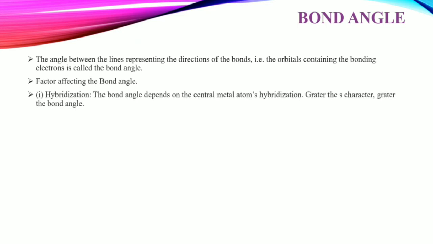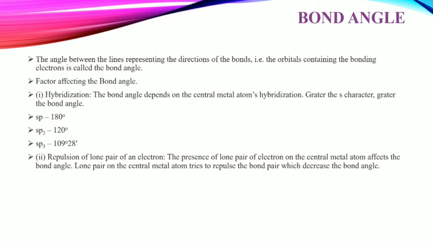Factors affecting the bond angle. Firstly, hybridization. The bond angle depends on the hybridization of the central metal atom. Greater the s character, greater the bond angle. For sp it is 180 degree, sp2 is 120 degree, and sp3 is 109 degree 28 minutes.